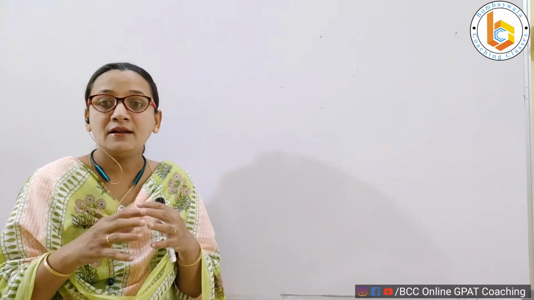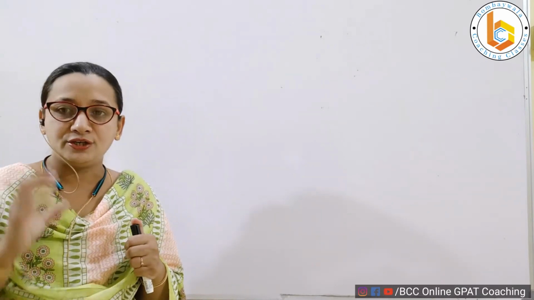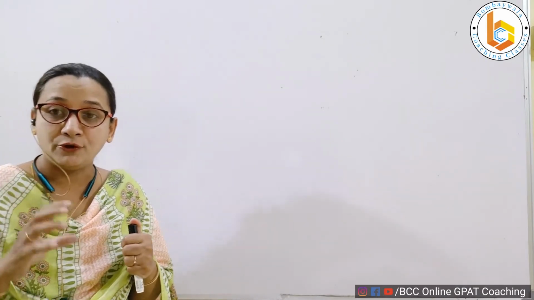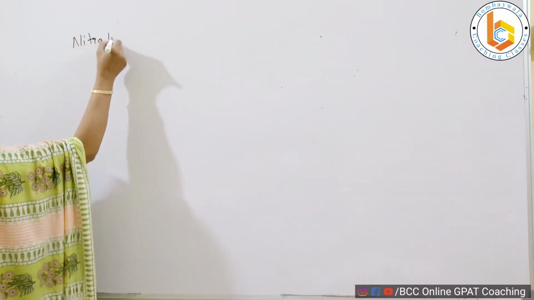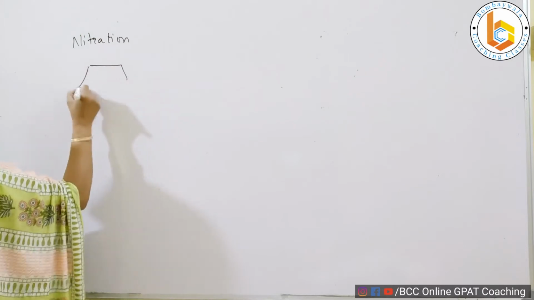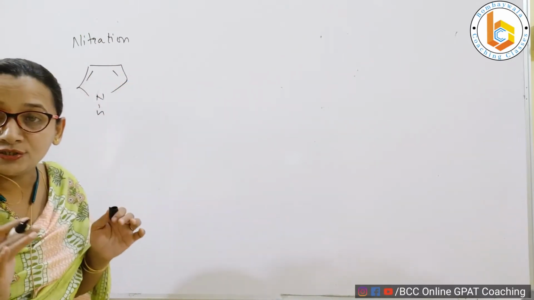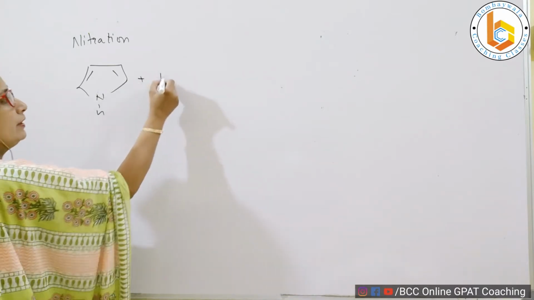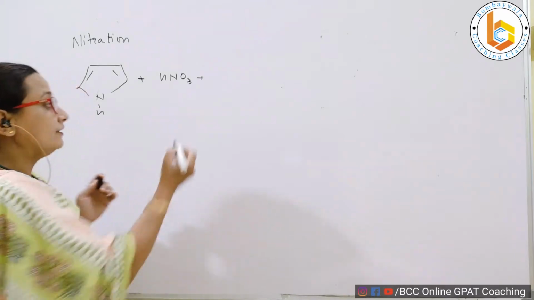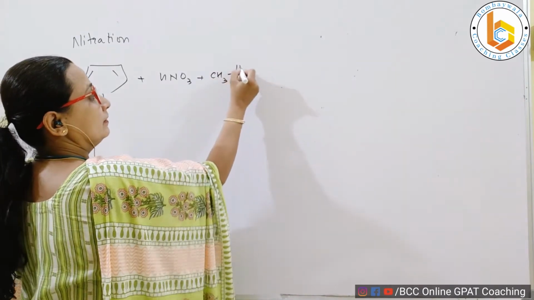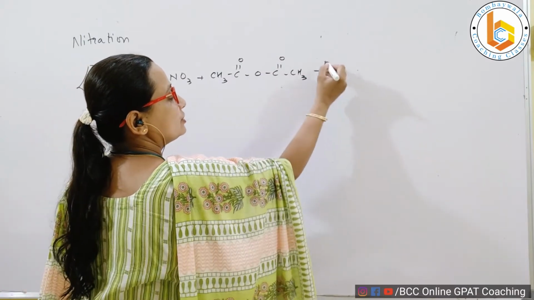This says that benzene is slightly less reactive, whereas if we want to perform the same nitration reaction in pyrrole, then the reaction is easier, in simple conditions, wherein you are reacting it with HNO3 in the presence of acetic anhydride, and the temperature is not much, it is cold.